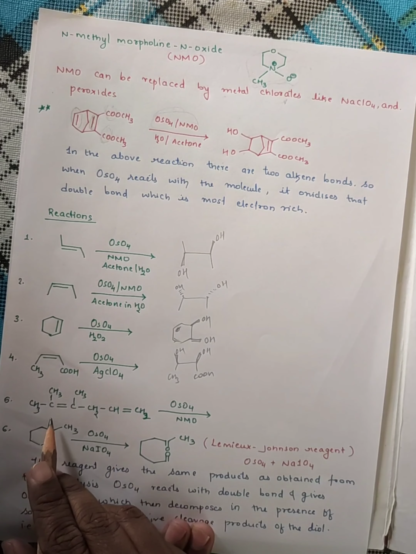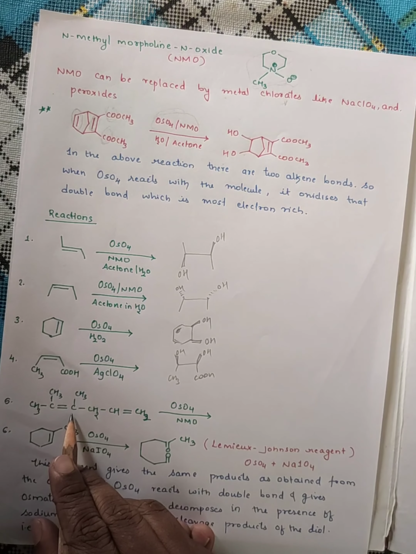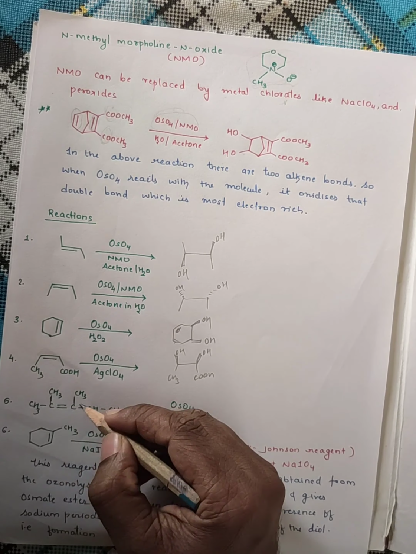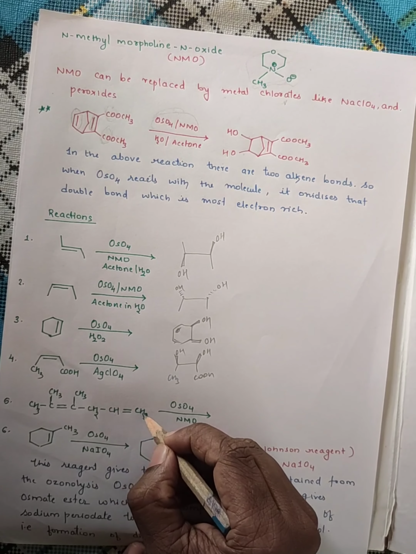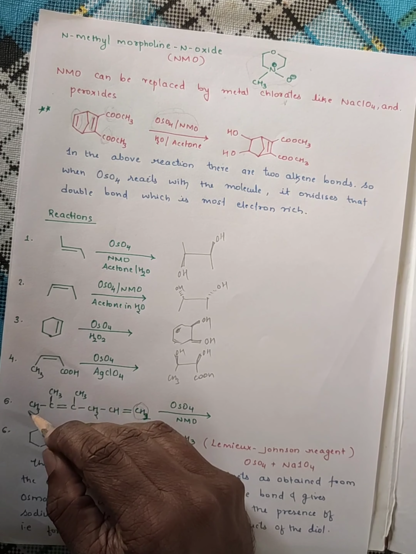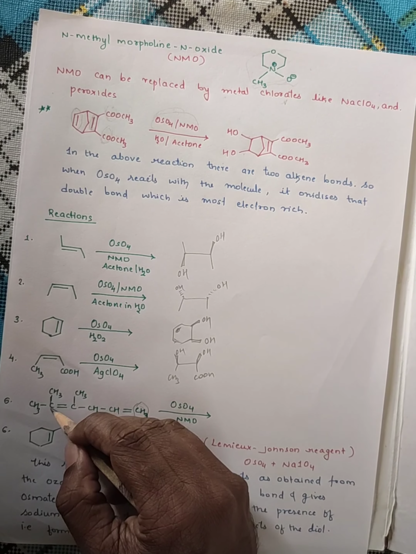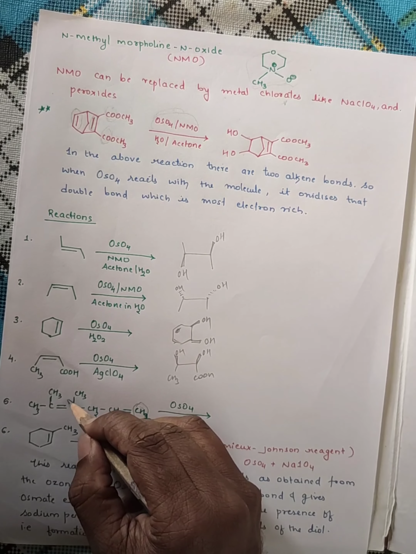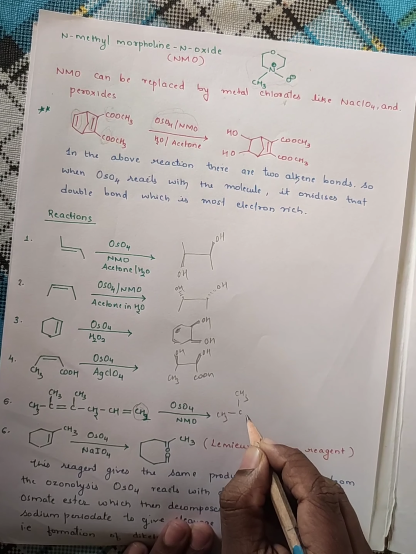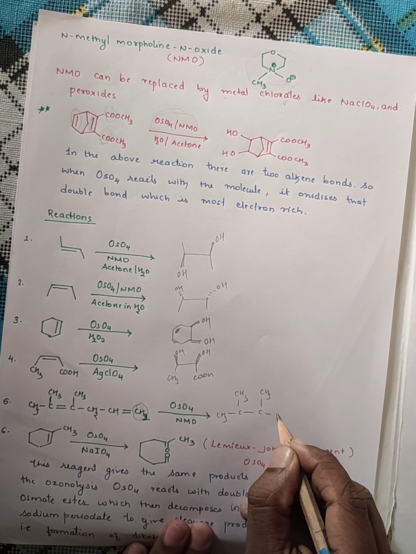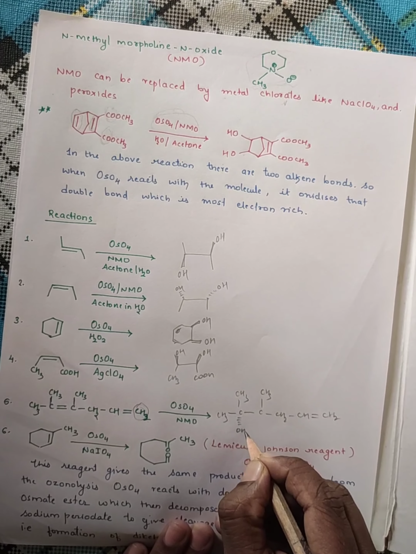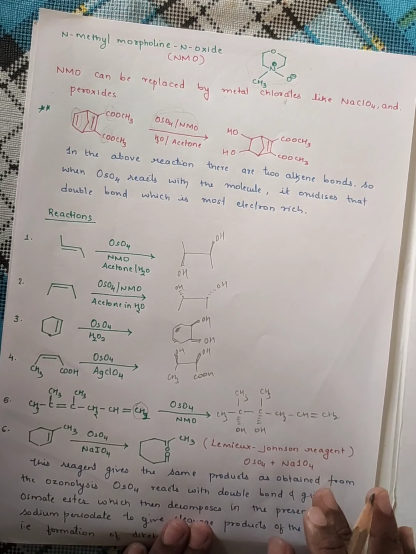Now here there are two double bonds. Which double bond will be hydroxylated? The one which is electron rich. Now remember, there are two CH3 groups attached to this carbon, whereas for this carbon there are no CH3, both are hydrogens. CH3 groups are known as electron donating groups. So these electron donating groups make this double bond more electron rich. Hence the hydroxylation takes place at that double bond, and this other double bond will not react. It will be syn hydroxylation only.